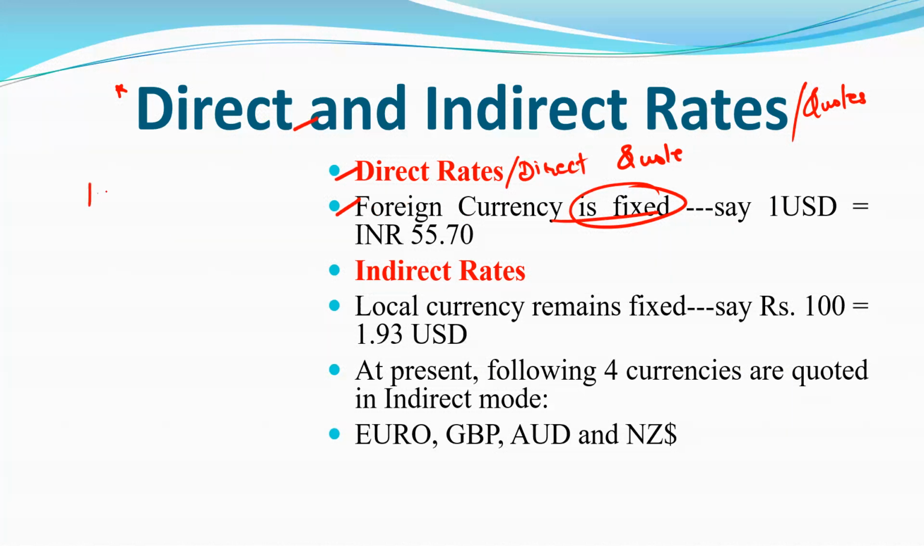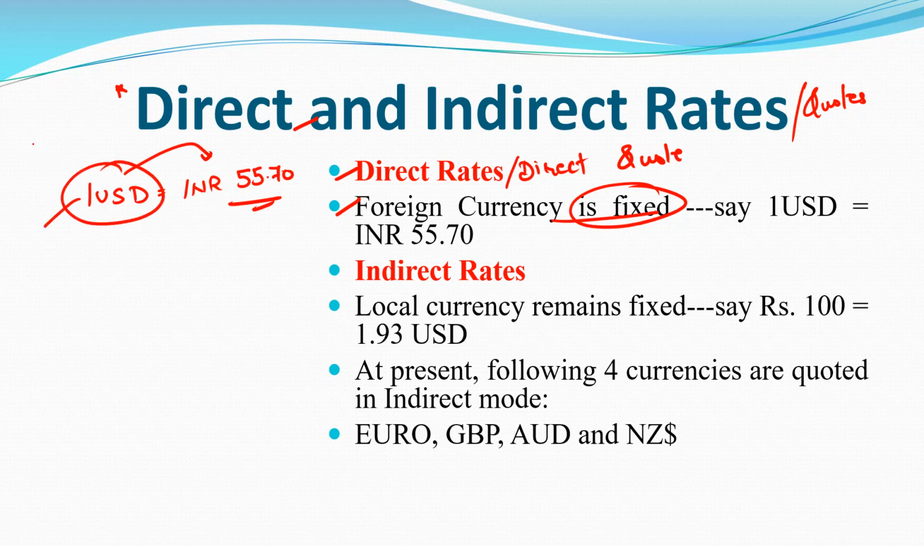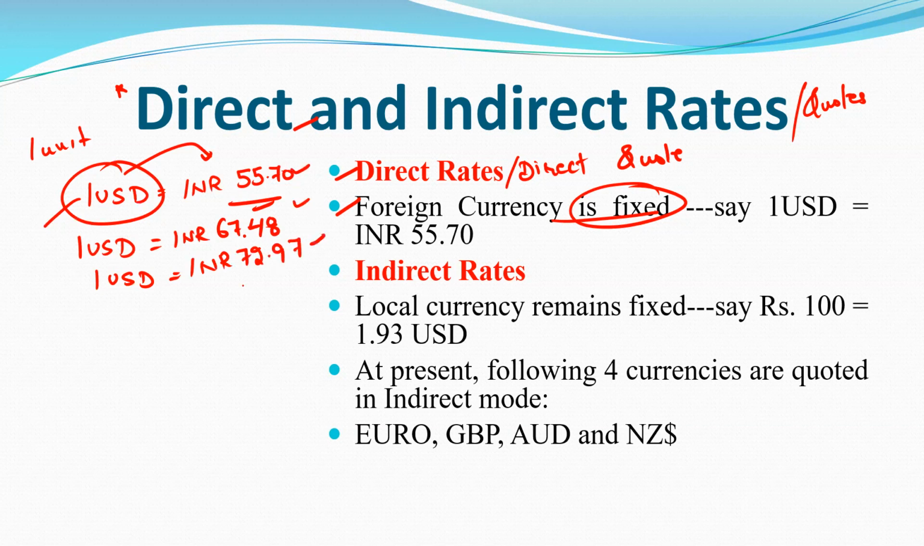Like $1 is equal to Indian rupees 55.70. We can say that $1 is equal to INR 55.70. Here we have checked that the US dollar is 1 unit. And here the price of the currency varies, like $1 is equal to INR 67.48. So here the value of the Indian currency continuously varies.